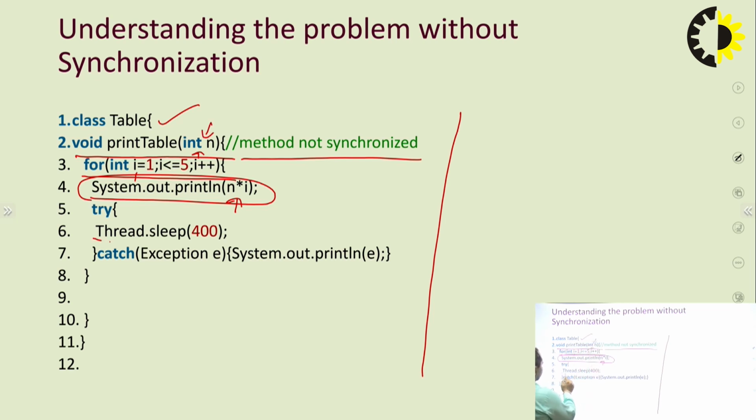And we will use a try block here. In this try block we will call the sleep method. That means this thread will wait for 400 milliseconds, and in the catch block the exception is passed. If any exception occurs, it will be caught here.